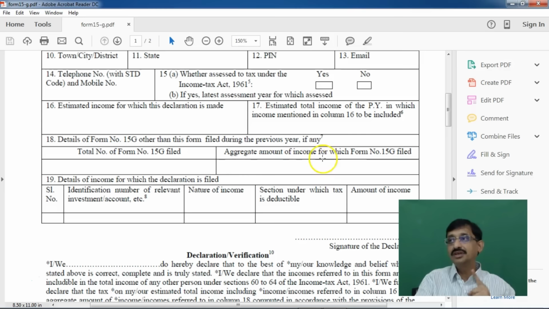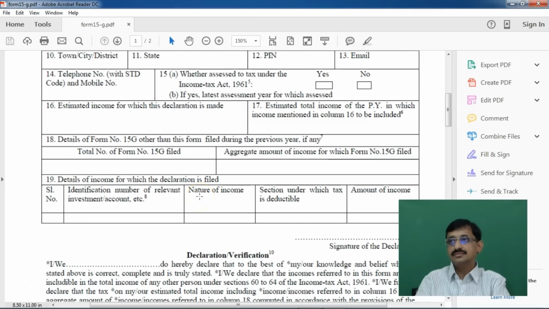And the aggregate amount of income for which those previous forms are issued. So other than this form, prior to this form I gave one form and in that form I declared 7,500 as income. So for the second declaration I have to note 14,000 here. I have to mention the total estimated income from all sources for the previous year here, and prior to this second declaration I gave one declaration in the month of April, that I have to record here as 1. In that declaration I mentioned a value of 7,500, which I have to declare here.